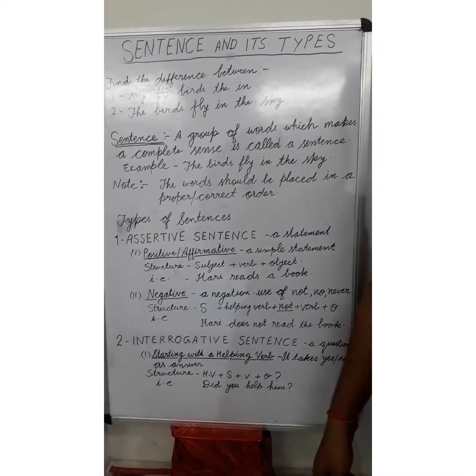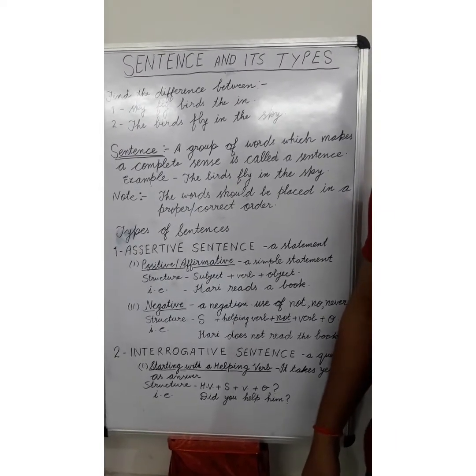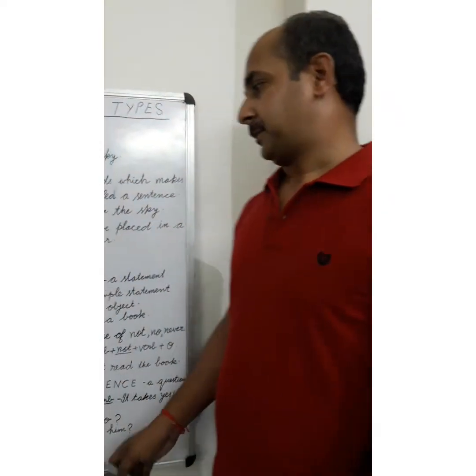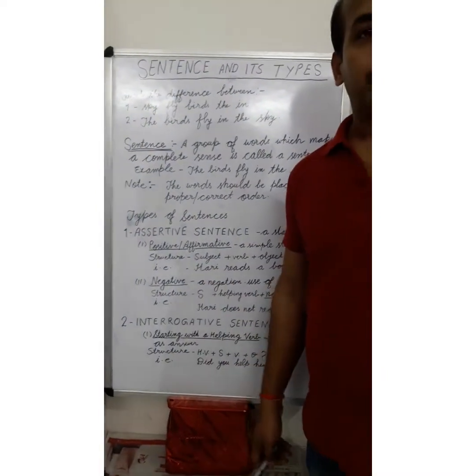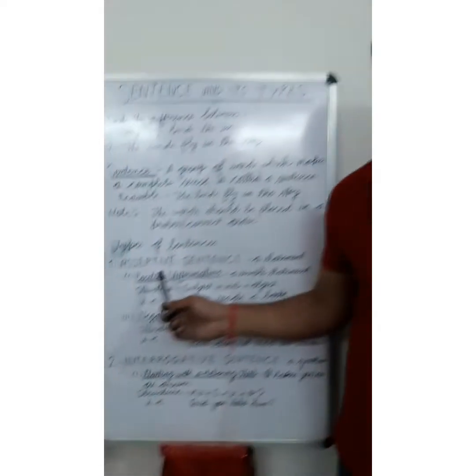First, we are going to study the types of sentences. There are 5 types of sentences, and in all those 5 types, there are different types of structures of sentences. So, now we are going to study the types of sentences one by one. The first is assertive, the second is interrogative, the third is imperative, the fourth is exclamatory, and the fifth is optative sentence. Now, we will take the first type, that is the assertive sentence.